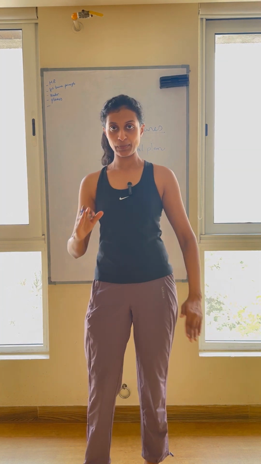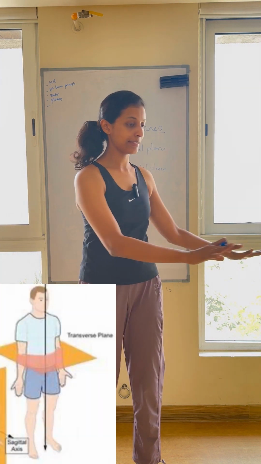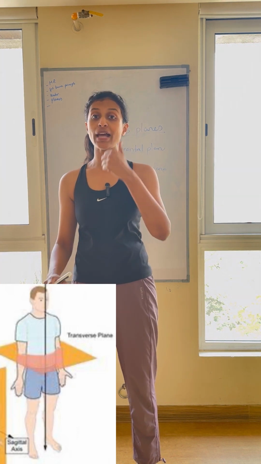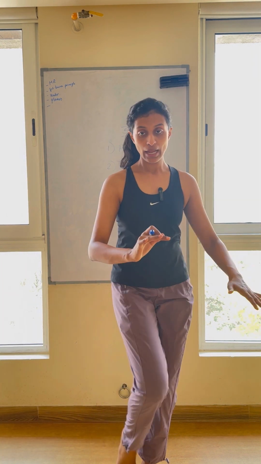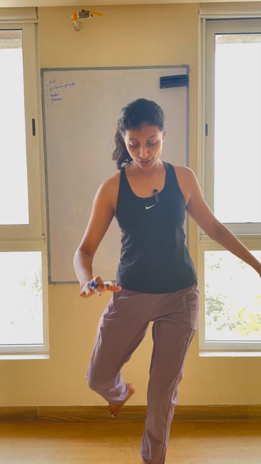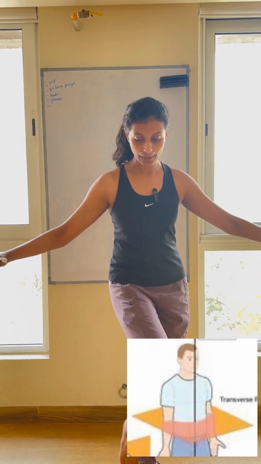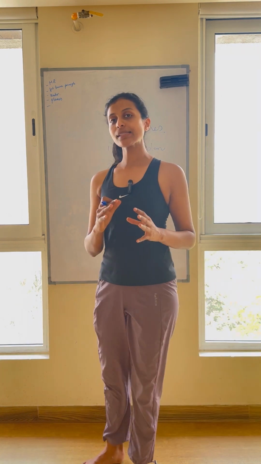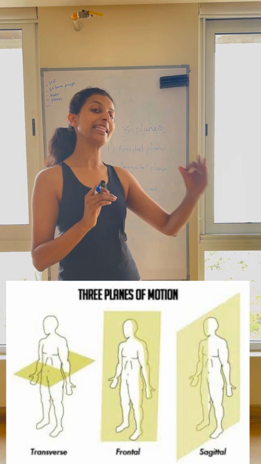Now transverse plane. Imagine that the glass is cutting through you here and you're wiping the glass this way. So all of these movements become in the transverse plane. Example, you did glutes. You must have done, there was a band around you and you did glutes this way. Right? In the transverse plane, you rotated your glutes. So basically, you took the mirror here and wiped the mirror like this with your quads. Yeah? So to understand the concept of planes, you have to just imagine in what motion you're wiping the glass and then that movement comes in that plane.